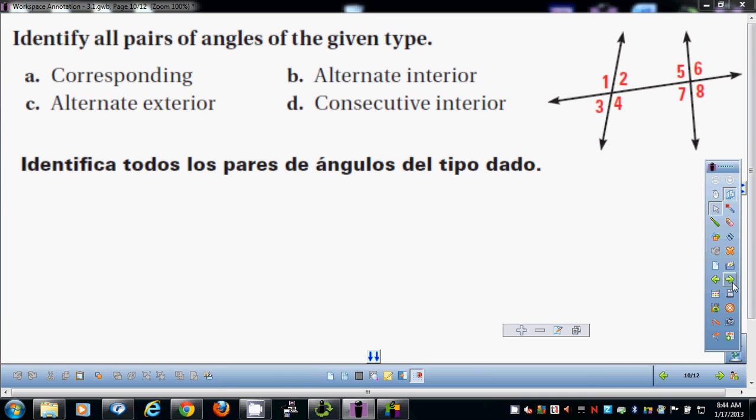Question? Yes, sir? Or you volunteer for the next one? All right, take it. Consecutive interior. Very good. Quick rehash of past vocabulary. Who can tell me just 1 pair of linear pair in this picture? Yes, sir. 4 and 2 would be a linear pair. What about 1 pair of vertical angles in this picture? 1 and 4 or 3 and 2. Very good. It's always good to keep fresh vocabulary from the past because you're going to need it.